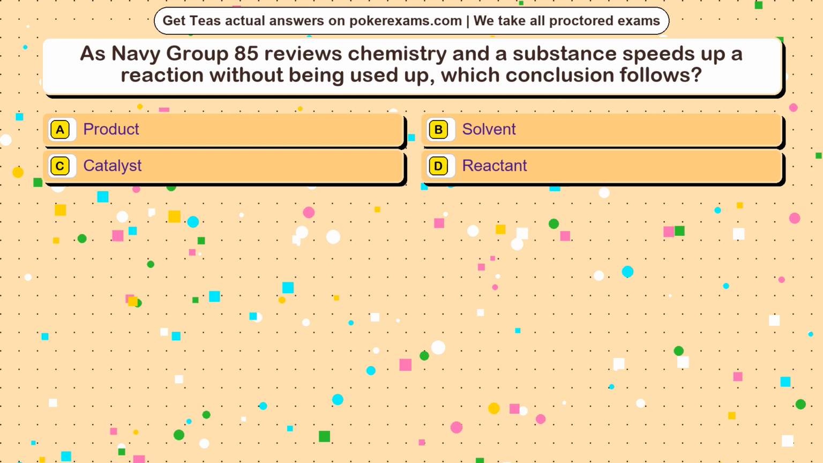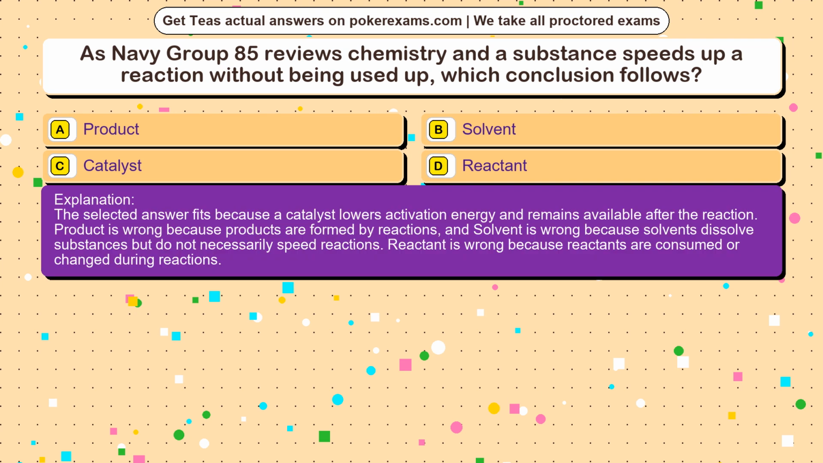The correct answer is option. The selected answer fits because a catalyst lowers activation energy and remains available after the reaction. Product is wrong because products are formed by reactions, and solvent is wrong because solvents dissolve substances but do not necessarily speed reactions. Reactant is wrong because reactants are consumed or changed during reactions.